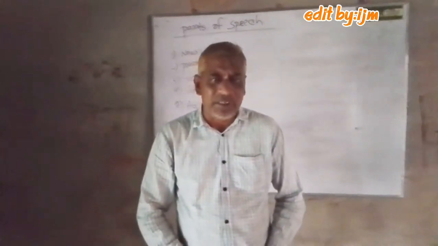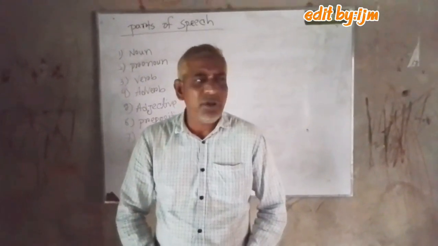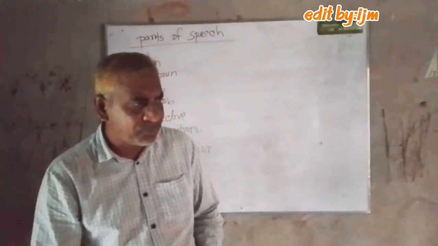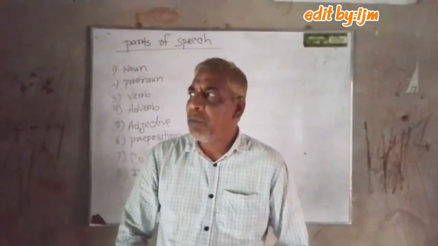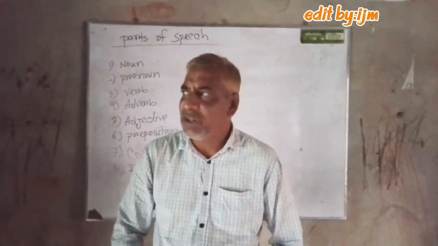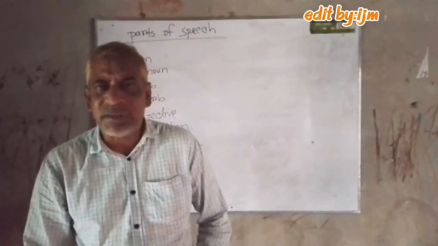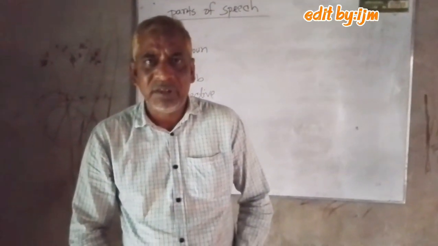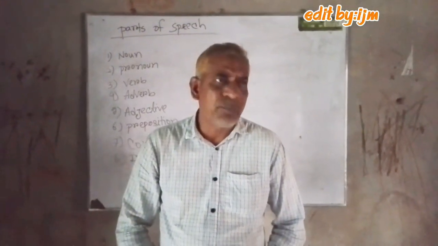So we know the proper noun. Proper noun means the name of a person, things, animals. These are proper nouns.